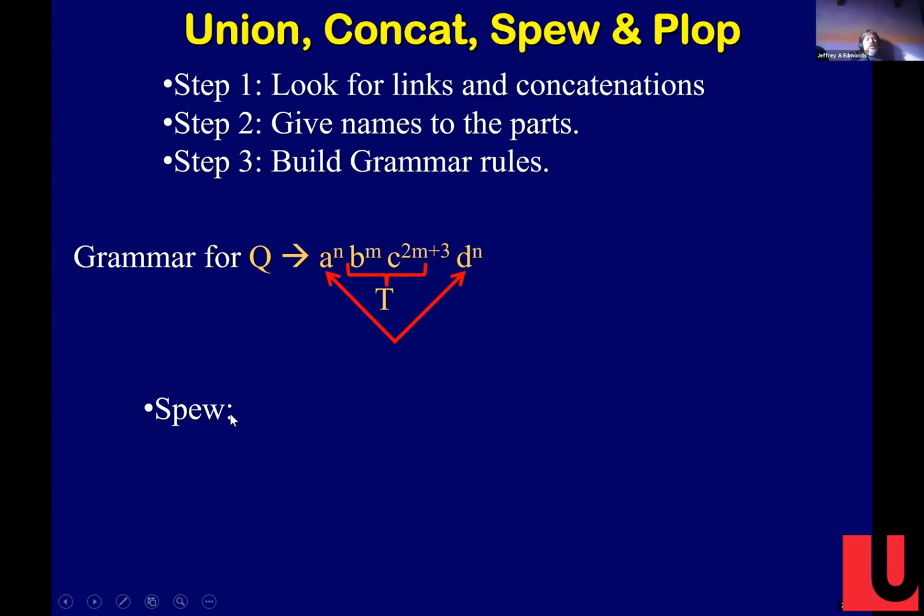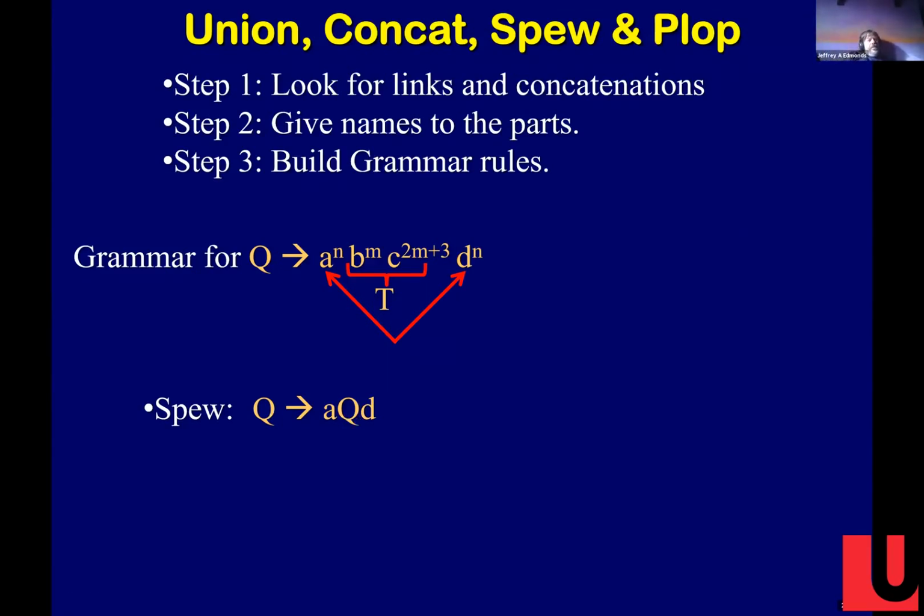So what's our spew? Well, our Q could begin with an A and end with a D. And then what's inside? If we make this an N minus 1 and an N minus 1, it's still a Q, right? So a Q is an A followed by a Q followed by a D, right?